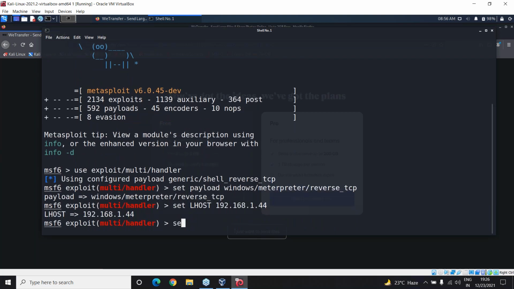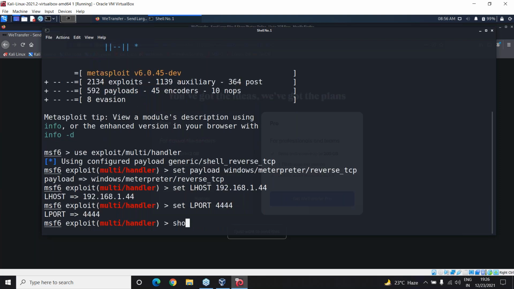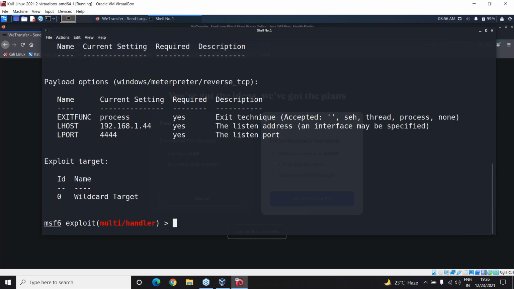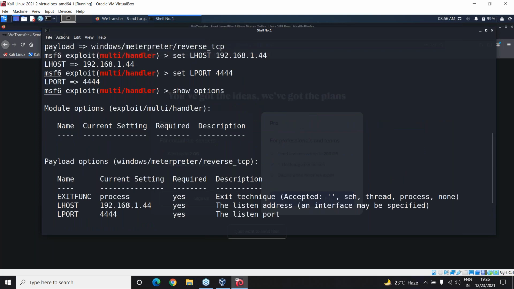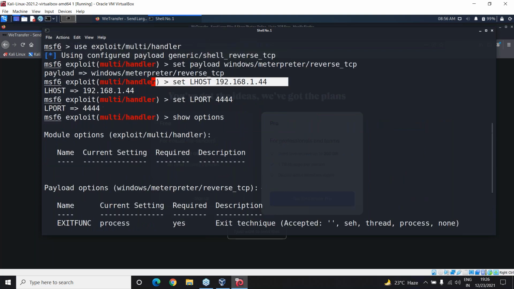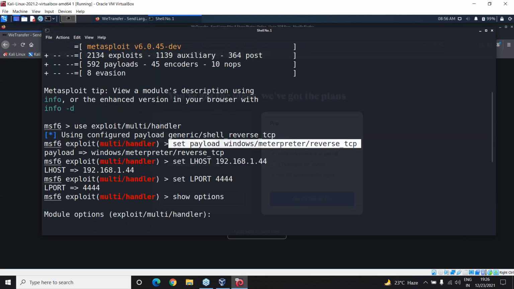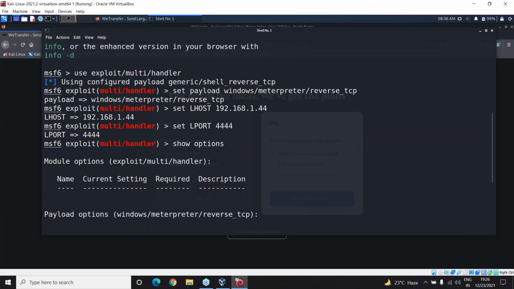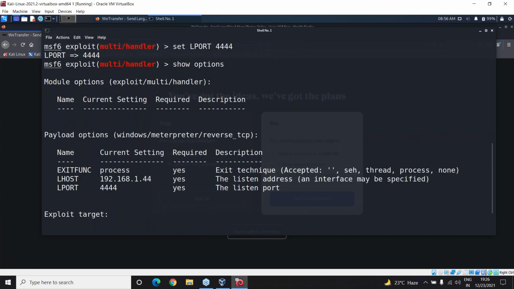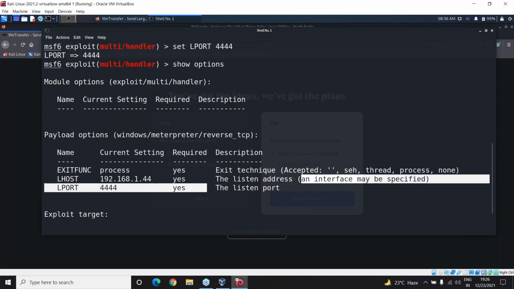to this thing, set the L port to 4444. Right? So if I just give something like show options, I've set the port, I've set the host. I also have to set this payload and then use the exploit multi-handler. Now, if I click on show options, it is going to tell me that yes, I've set the local host as this, I've set the local port as this. This is the listen address. This is the listen port.